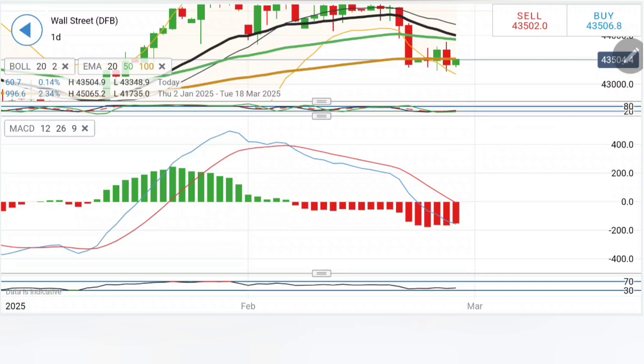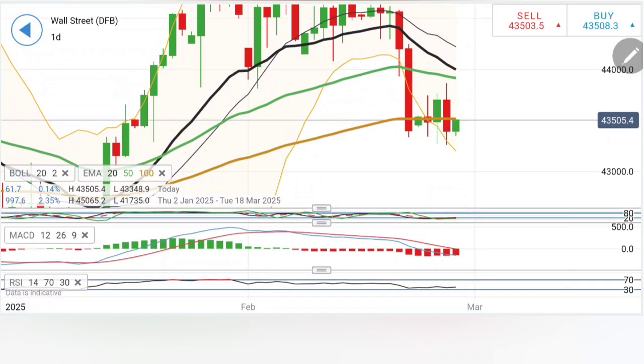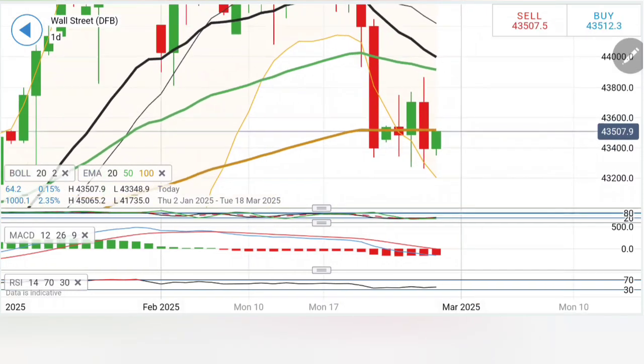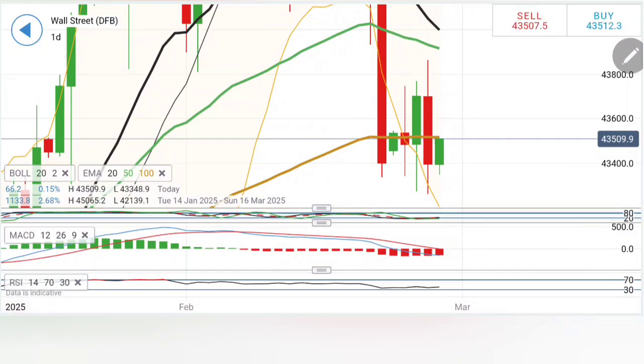Stochastic rising here. The MACD is right now bearish, the RSI is flat. So as I said, till 43,600 we should not be treating this as bullish. And looking at the swings we had seen yesterday, in fact till 43,800 the reversal possibilities will be high here. Right now it is looking forward to an up move.